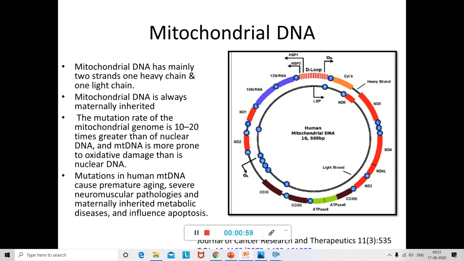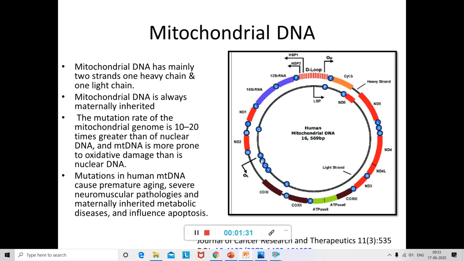The mitochondrial DNA, unlike other DNA, mainly has two strands, with one chain which is heavy and the other one a light chain. And each chain has a separate origin of replication. Here, this is the heavy chain, and OH is the origin of replication of the heavy chain. And this is the light chain, the inner light chain, which has an origin of replication called the OL.